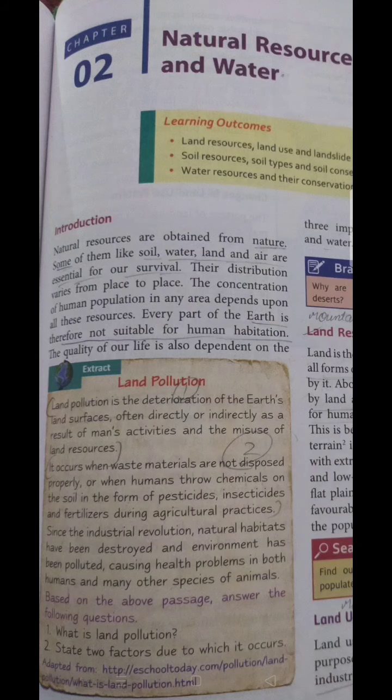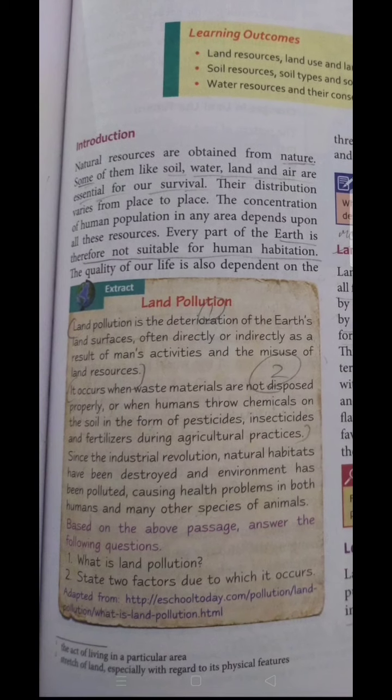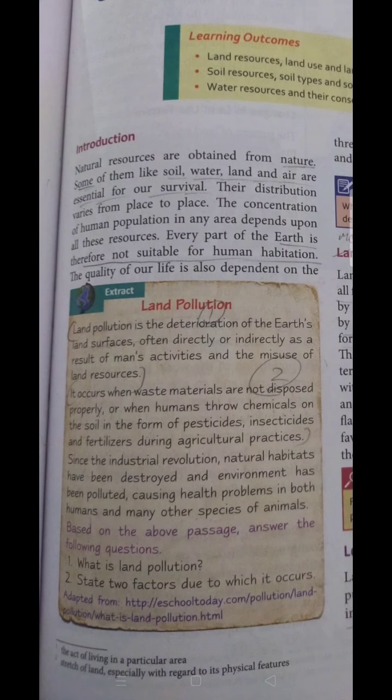Before starting the topic, just look at this extract related to land pollution. Read this extract, and after reading it you have to discuss the last two questions. What is land pollution?